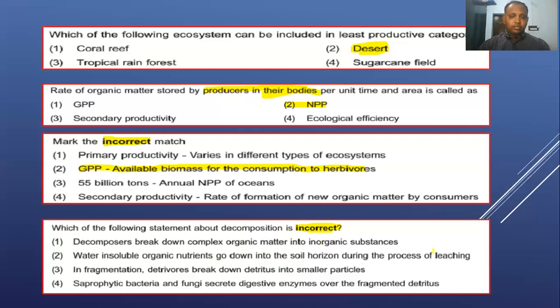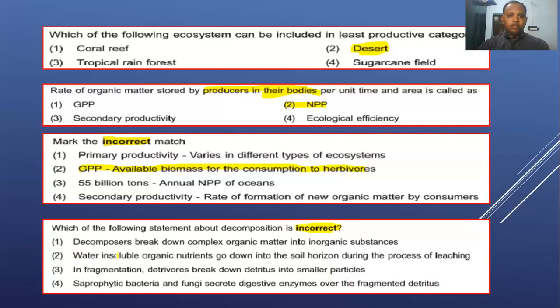Fragmentation: detritivores like earthworms break down detritus into small particles. That is also right. Saprophytic bacteria and fungi secrete digestive enzymes over fragmented detritus. So here they are asking for the incorrect statement. Sorry, look at this second statement, I missed it here.